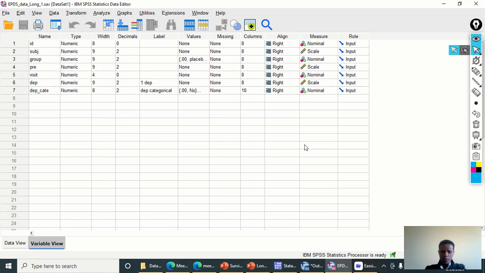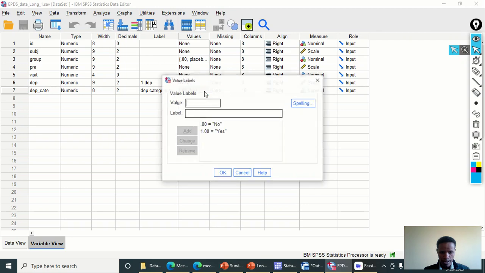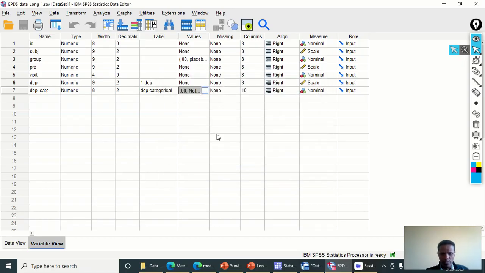Okay, so now let's continue with longitudinal data analysis for a binary outcome variable. That means longitudinal data analysis for a logistic regression. Here we have a data set with a categorical outcome variable, depression cut. That means the depression score has been categorized into two binary outcomes: a depression score above 10 on the Edinburgh Postnatal scale is positive for depression, and less than 10 is negative for depression. So 0 for no, 1 for yes. The 0 will be the reference for the outcome variable.